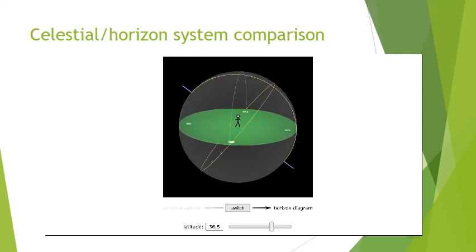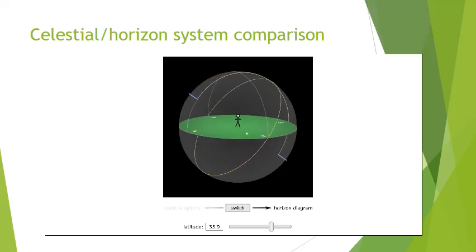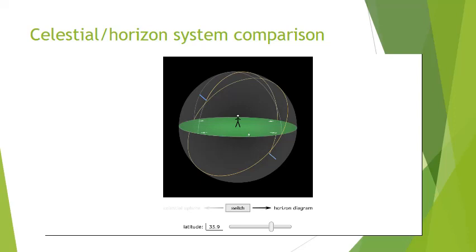Now notice from Tupelo, one thing I can't see is the South Celestial Pole. I can't see it because it's below my southern horizon. I can only see above the green here. I can't see stuff that's below the green.